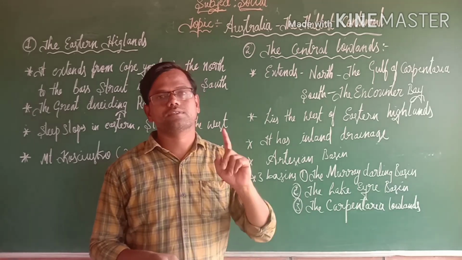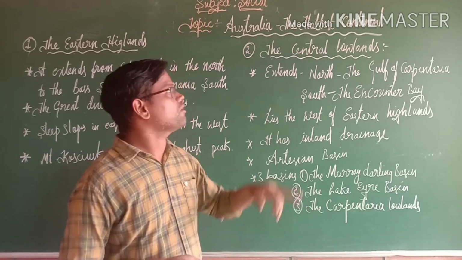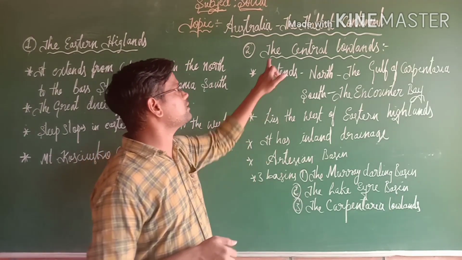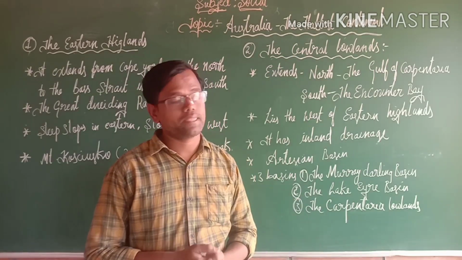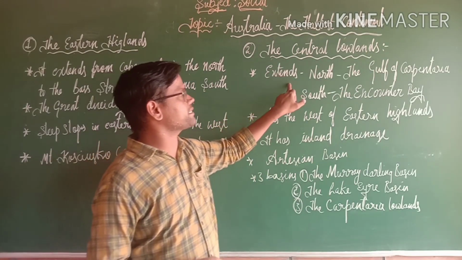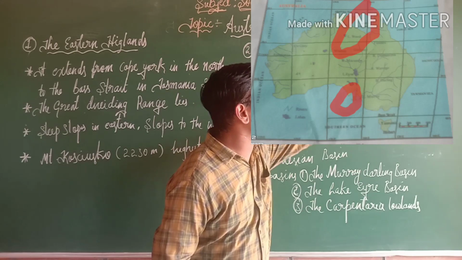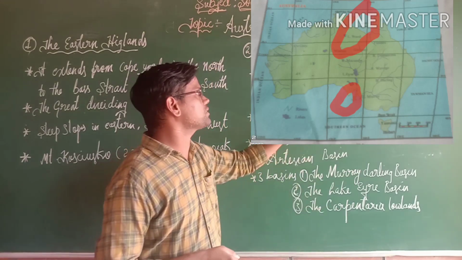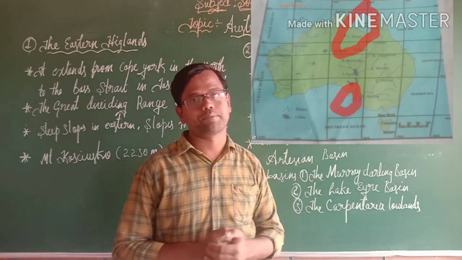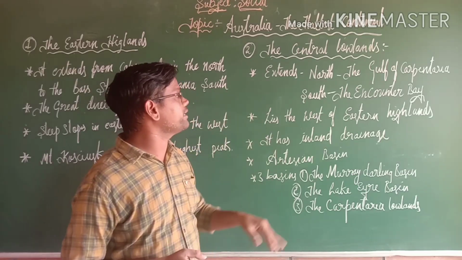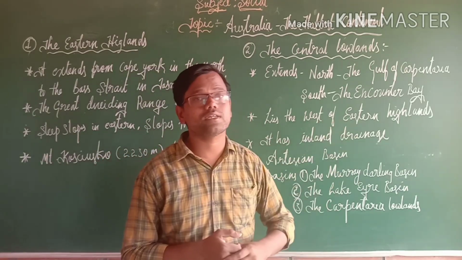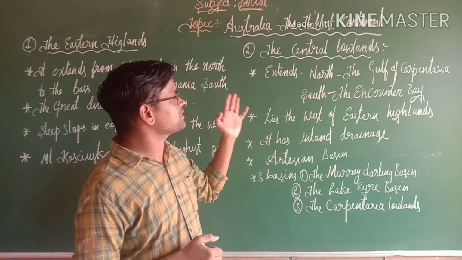Let us discuss the second physical division of the Australia continent, the central lowland. The central lowland extends from the Gulf of Carpentaria in the north to Encounter Bay in the south, and it lies west of the eastern islands.